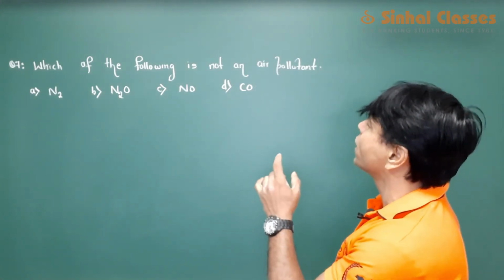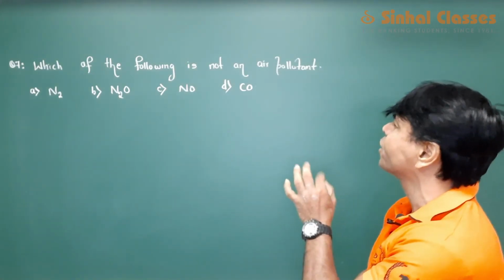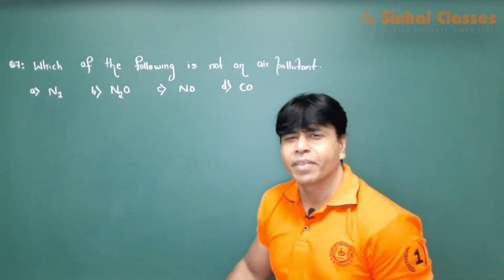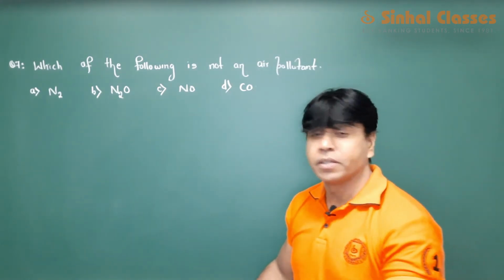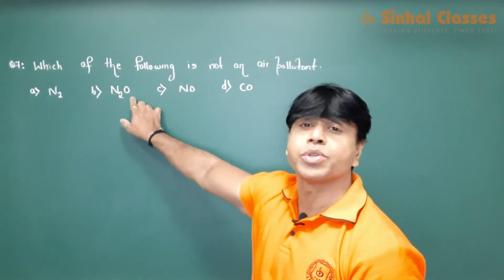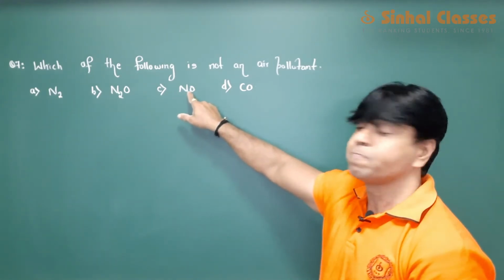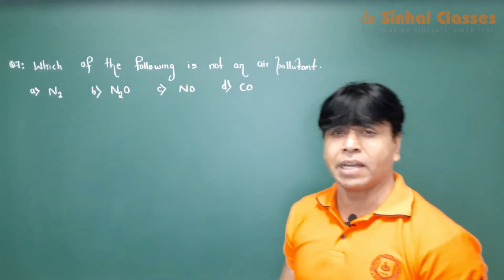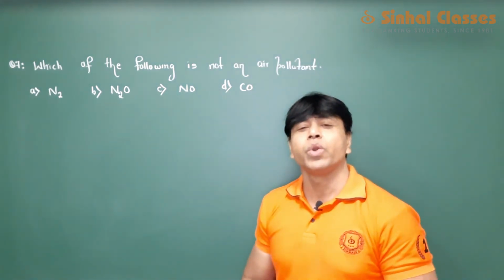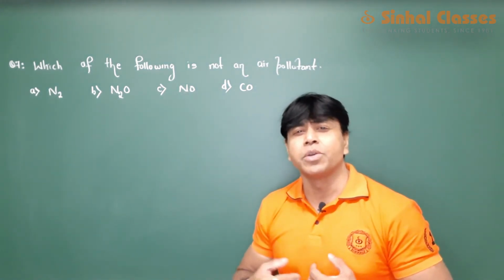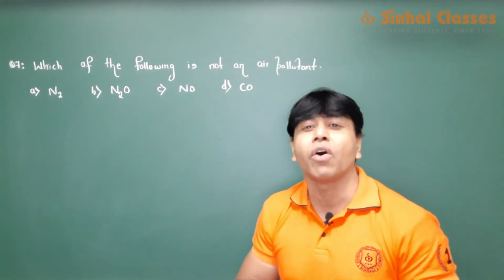Which of the following is not an air pollutant? Nitrogen, nitrous oxide, which you also call a laughing gas, nitric oxide, carbon monoxide. We know that carbon monoxide reduces the oxygen carrying capacity of blood.